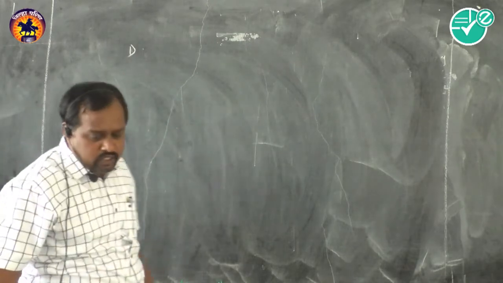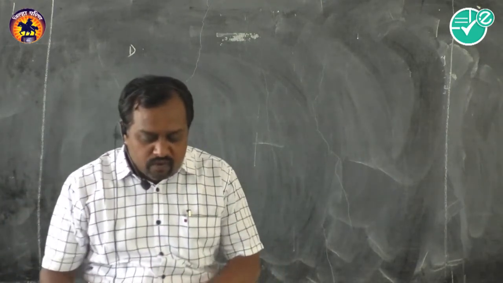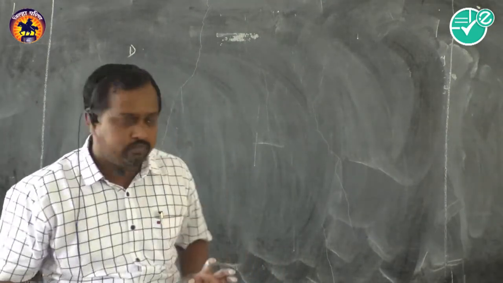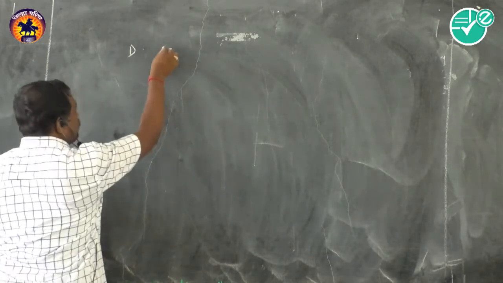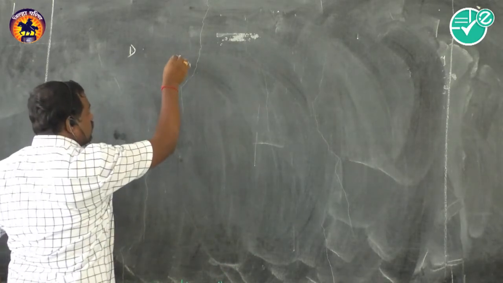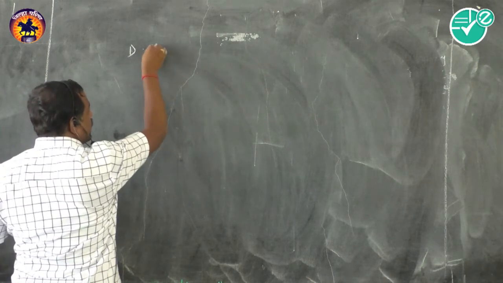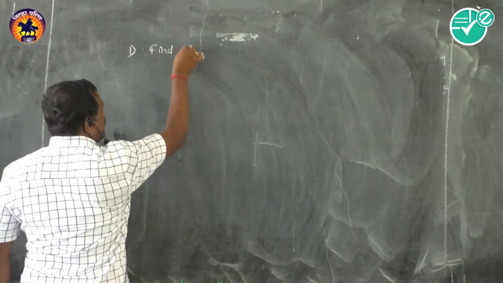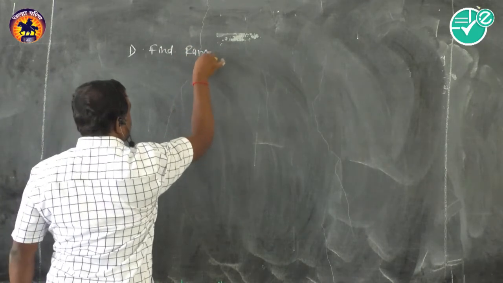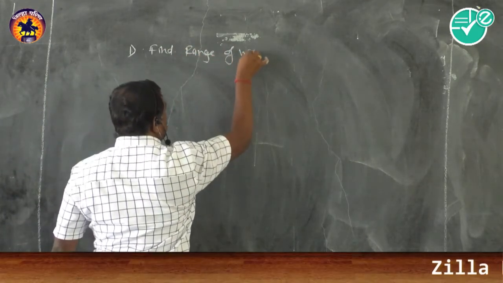I need to find what? Suppose the range of audible frequency and velocity is given. We need to find the wavelength range. Find a range of wavelength.